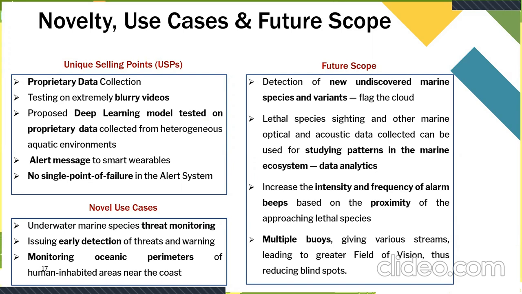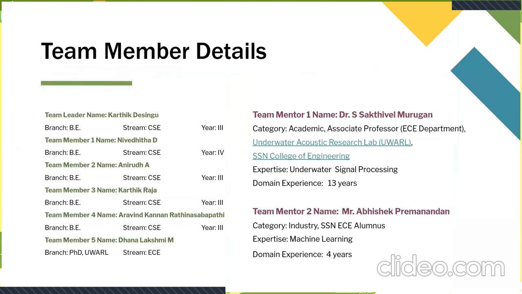Lethal species sightings and other marine optical and acoustic data collected through the buoys can be stored on the cloud, and data analytics and studying patterns of the marine ecosystem is definitely a collateral advantage. We also intend to implement a system where, after detecting the species, we could go on to track the species exactly and intensify the frequency of the alarm beeps at the coastal region, to give a more real-time alert and status of the approaching danger. And finally, like I had already mentioned, multiple buoys can always be deployed to increase the field of vision and reduce blind spots in general. So that will be the future scope of our proposed system.